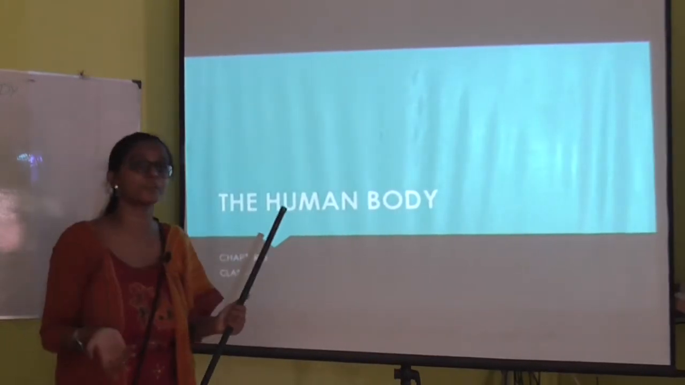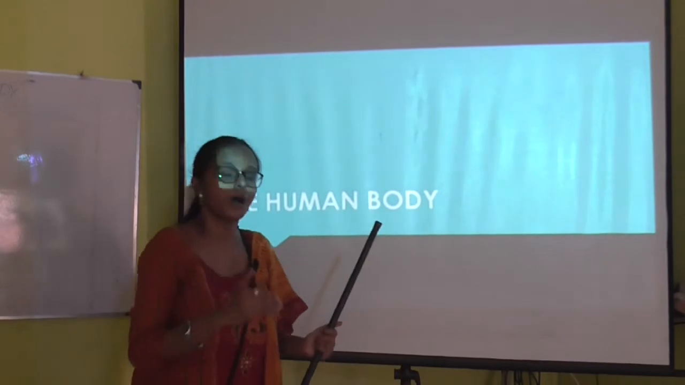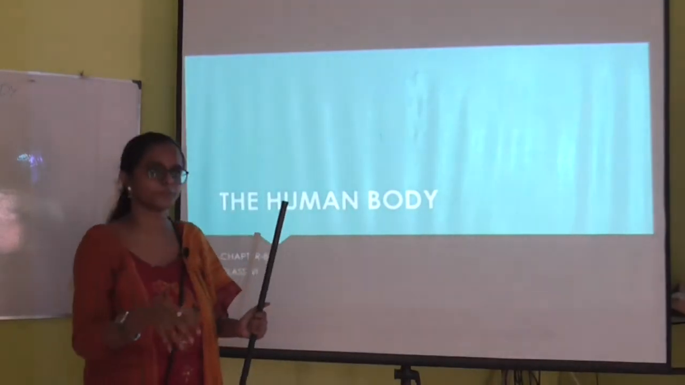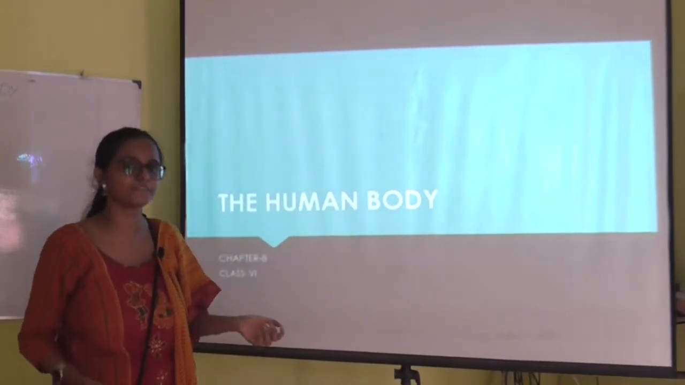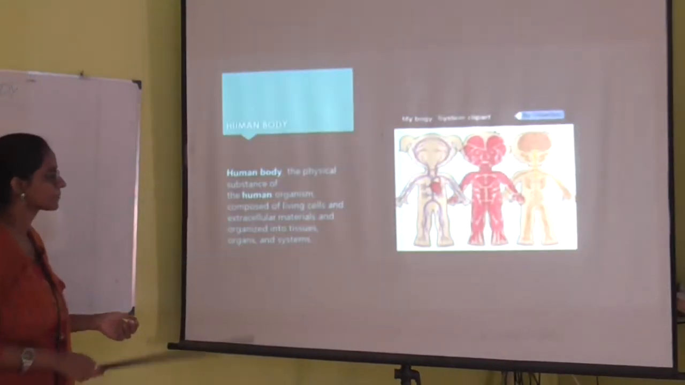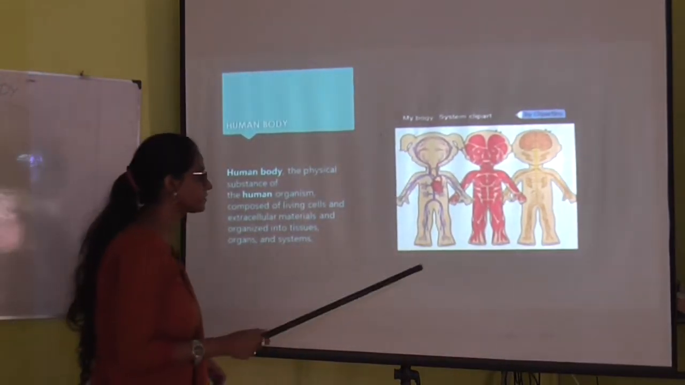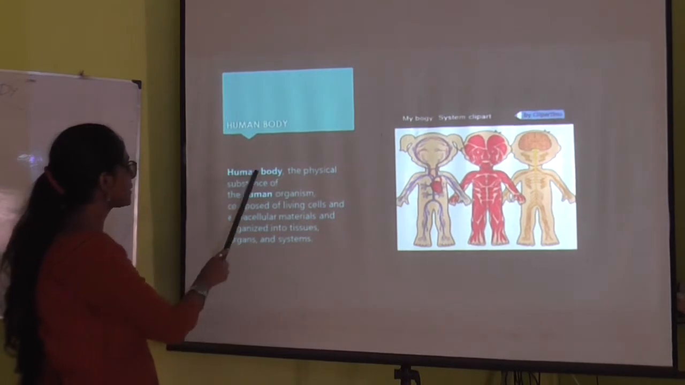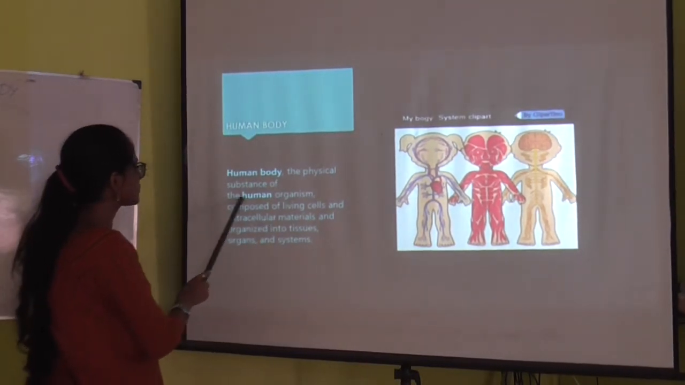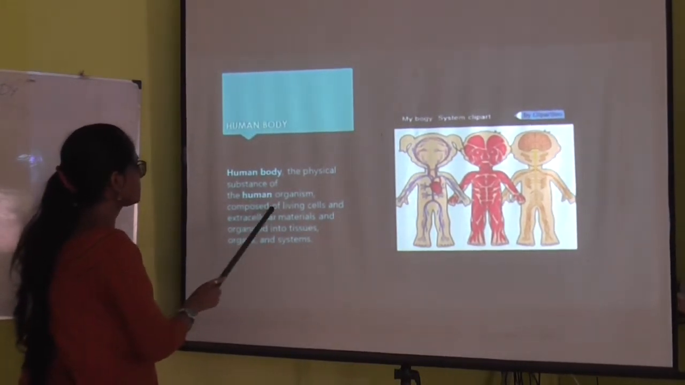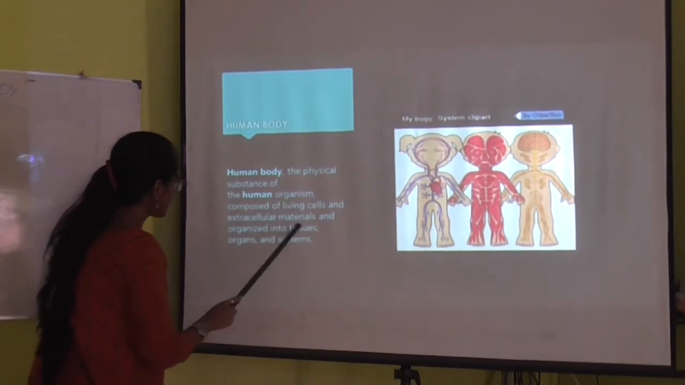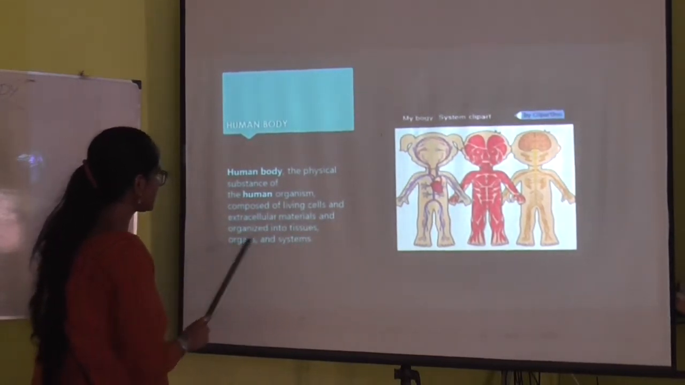So, now what are we going to do? We are going to learn more in detail about the human body. Let's start with the first slide. What is the human body? Human body: the physical substance of the human organism, composed of living cells and extracellular material organized into tissues and organs.